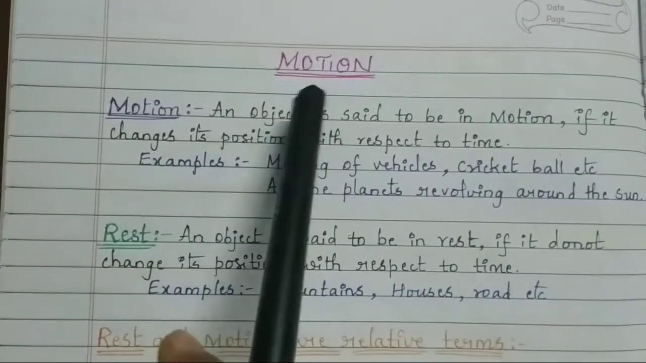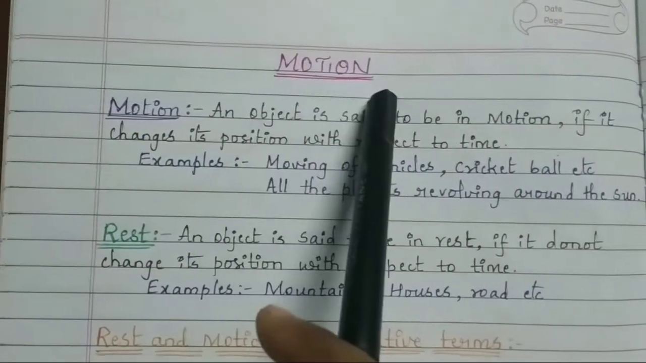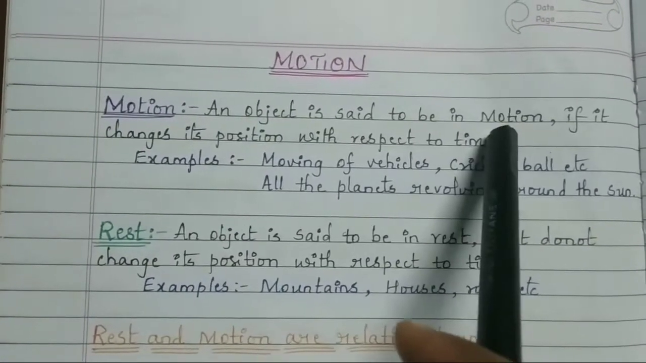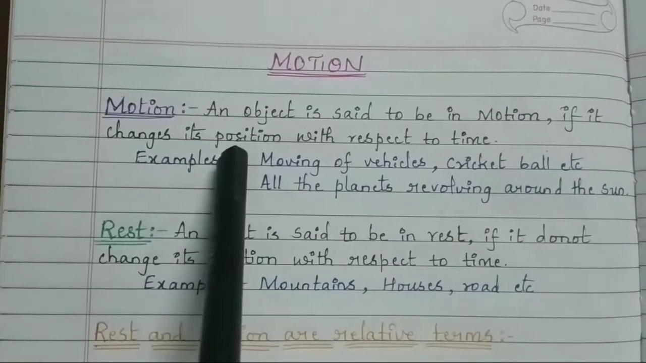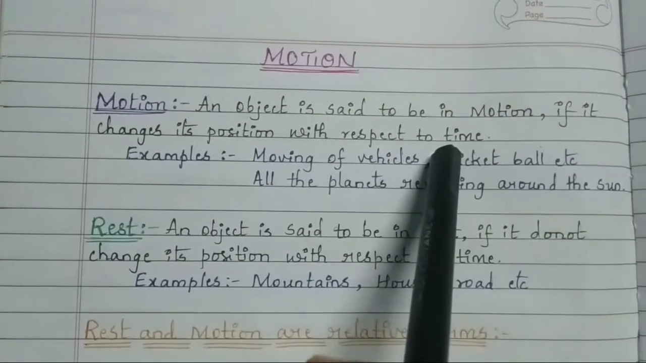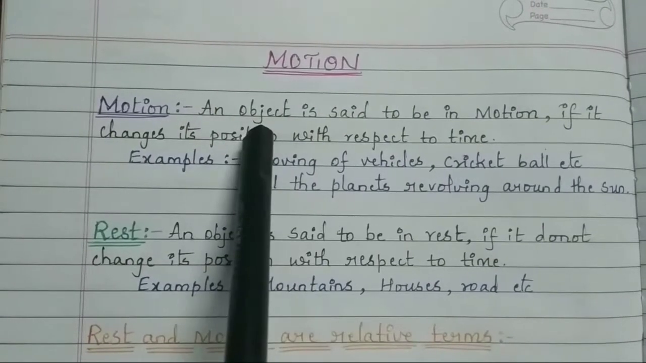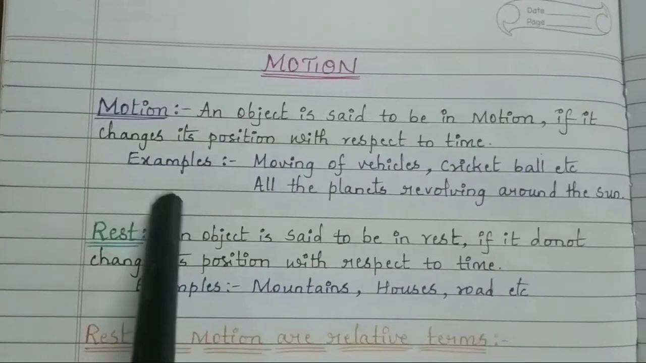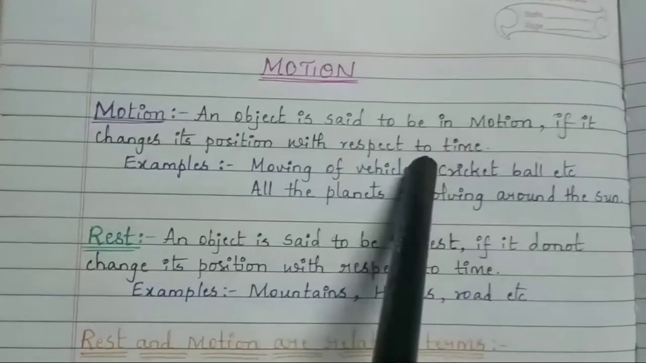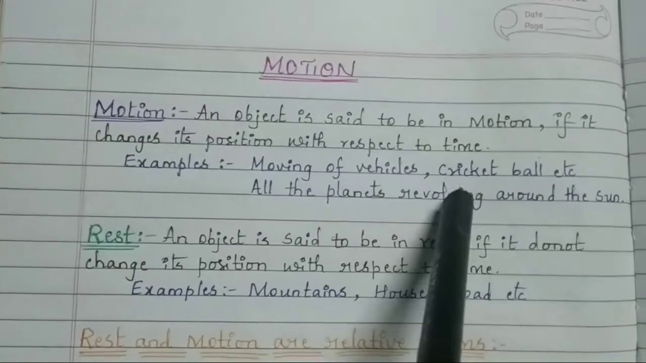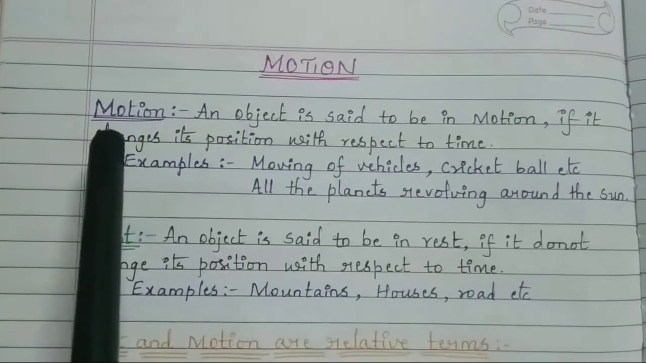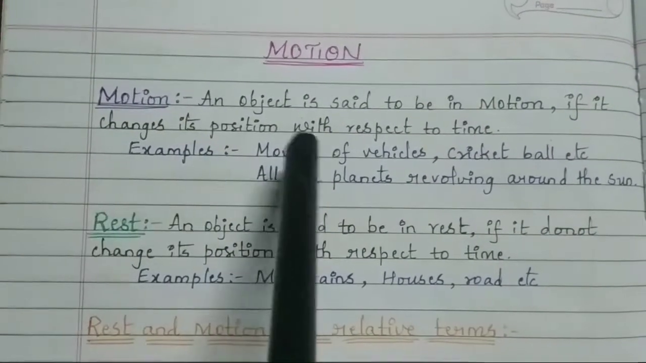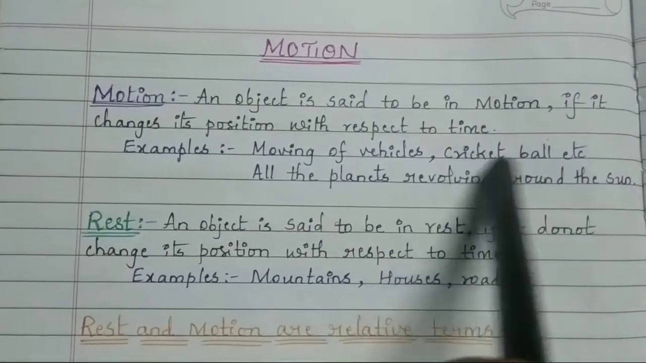The first thing we need to know is motion. What is motion? An object is said to be in motion if it changes its position with respect to time. As the time passes, if the body changes its position, then only we can say that the object is in motion. So here you can see a few examples: moving of vehicles, cricket ball, etc.